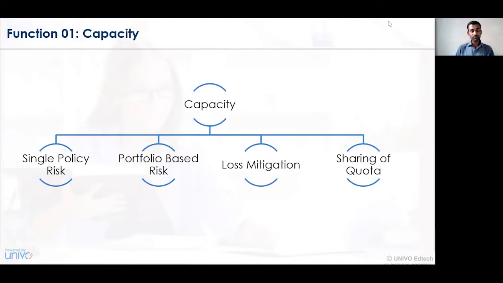Another example that you have is in case of loss mitigation. The concept of loss mitigation applies wherein a reinsurance company only provides the coverage ratio for the loss that has occurred to the organization. Let's take an example wherein a policy is taken for rupees 20 lakhs, but whenever the policy was undertaken for 20 lakhs, a certain clause has been mentioned with respect to loss mitigation.